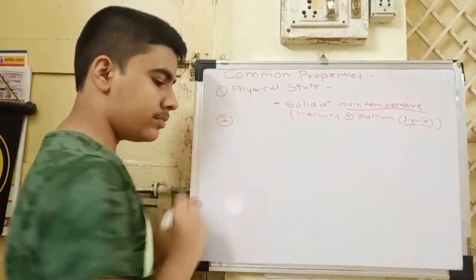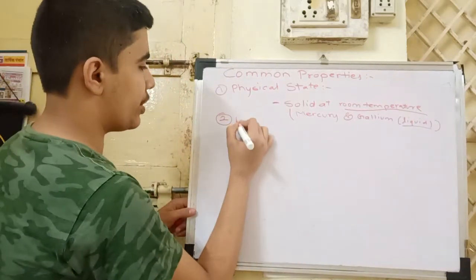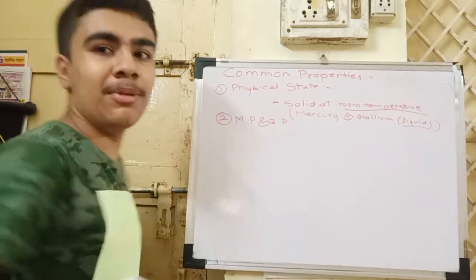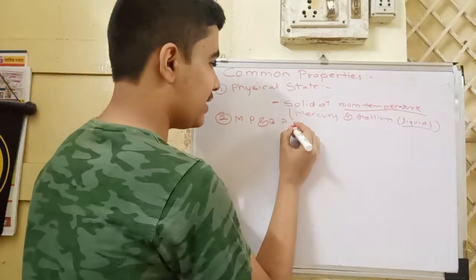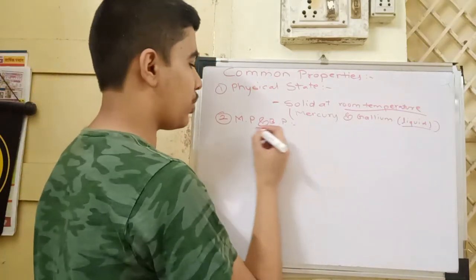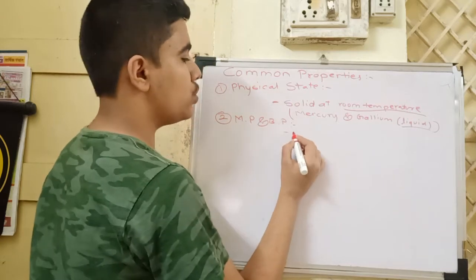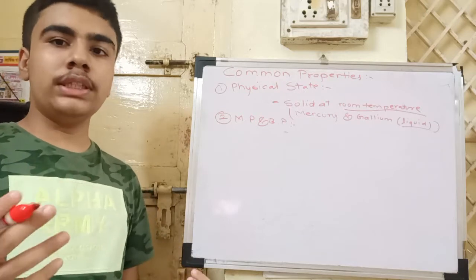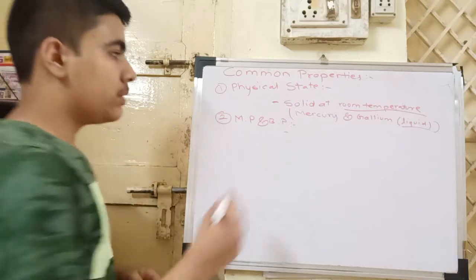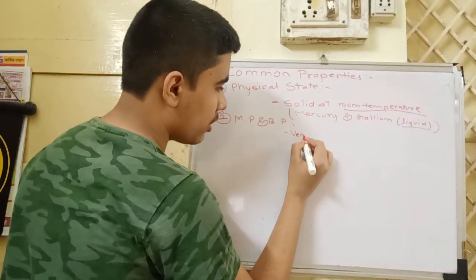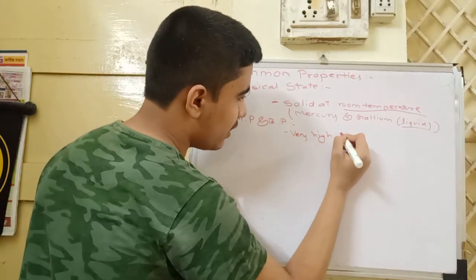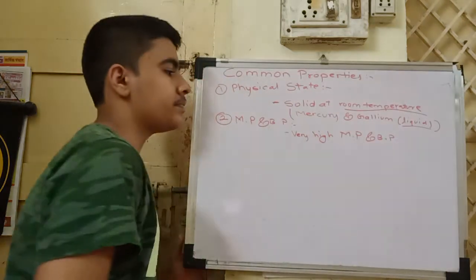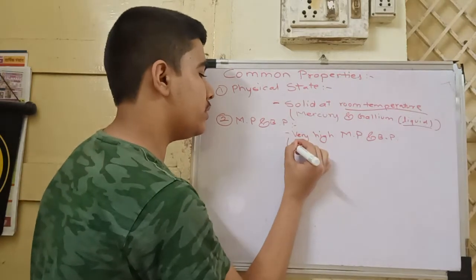Now the second is melting point and boiling point, MP and BP. BP is not blood pressure, it is the short form of boiling point. Commonly we know that melting gold takes much time and more heat, so we can say that metals have a very high melting point and boiling point. And here also there are exceptions.